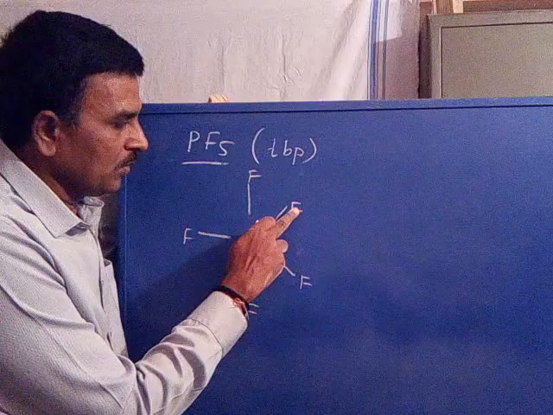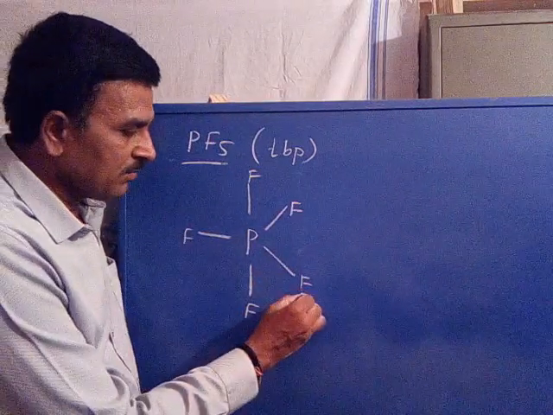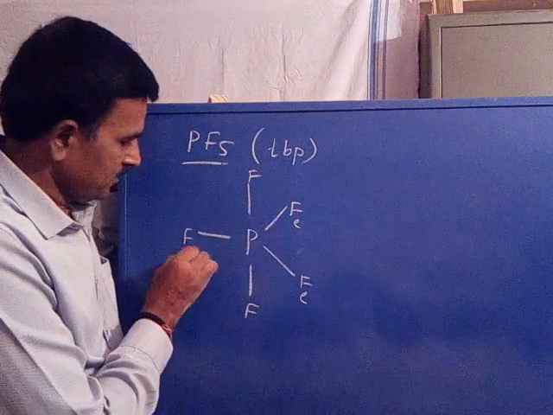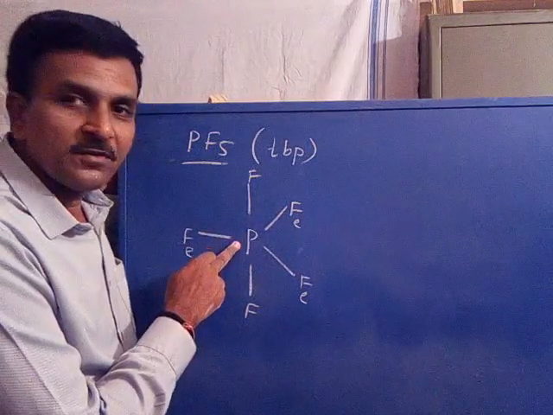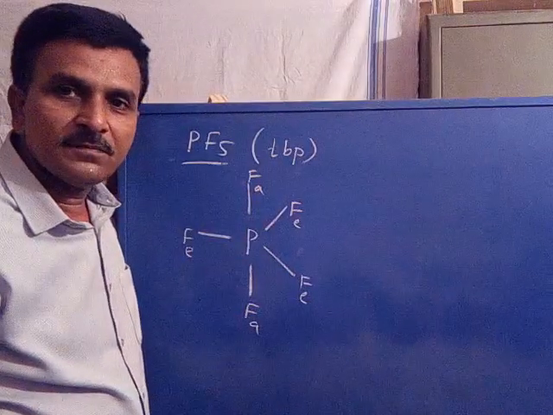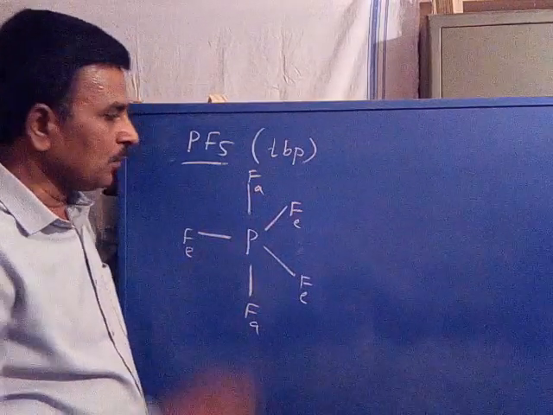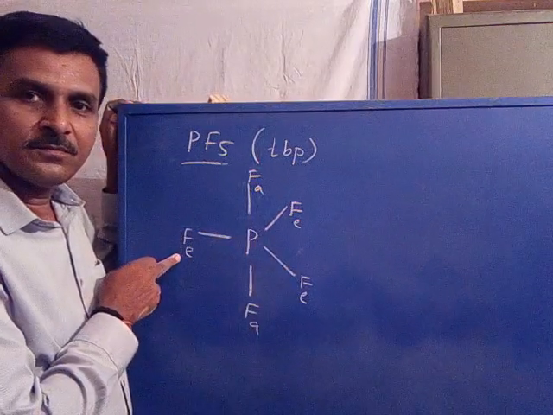Now you see 1, 2, 3 fluorines are attached horizontally, therefore equivalent. These 2 fluorines are attached with phosphorus vertically, therefore axial. Is it clear? Now 2 axial fluorines, 3 equatorial fluorines.